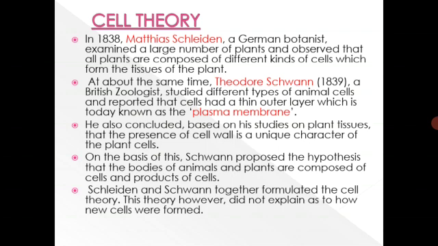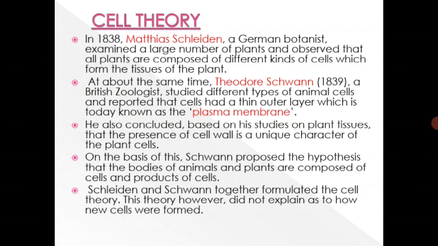He also concluded, based on his studies on plant tissues, that the presence of cell wall is a unique character of the plant cells. So, cell wall is only present in the plant cell, whereas it is absent in the animal cells. On the basis of this, Schwann proposed the hypothesis that the bodies of animals and plants are composed of cells and products of cells.